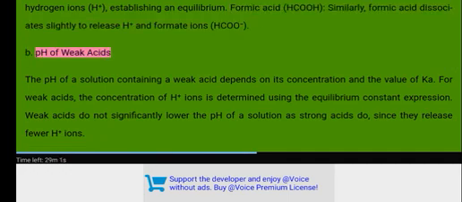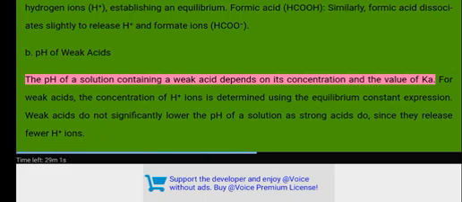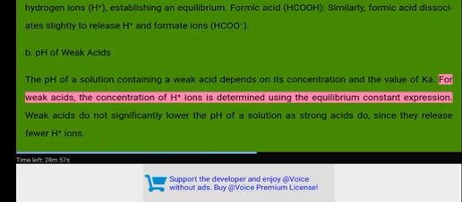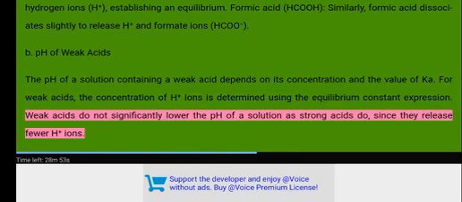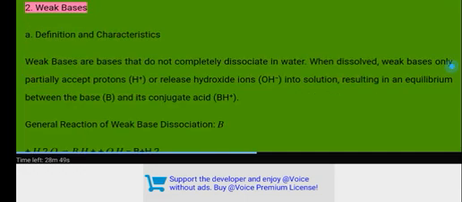B. pH of weak acids. The pH of a solution containing a weak acid depends on its concentration and the value of Ka. For weak acids, the concentration of H+ ions is determined using the equilibrium constant expression. Weak acids do not significantly lower the pH of a solution as strong acids do, since they release fewer H+ ions.